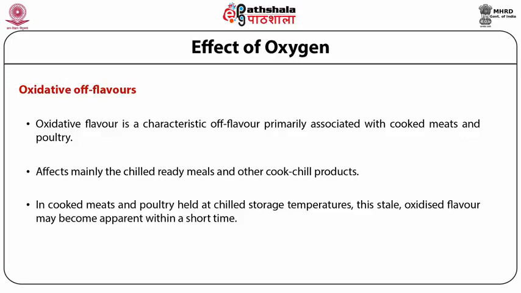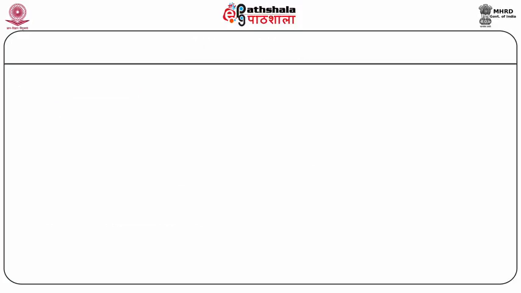In cooked meat and poultry held at chilled storage temperatures, this stale, oxidized flavor may become apparent within a short time. Meat, fish, poultry, beverage, and dairy products are highly susceptible to oxidative processes, which can initiate a chain of reactions resulting in flavor impairment. This can occur relatively quickly. MAP under low oxygen levels can delay the onset of oxidative off flavors.